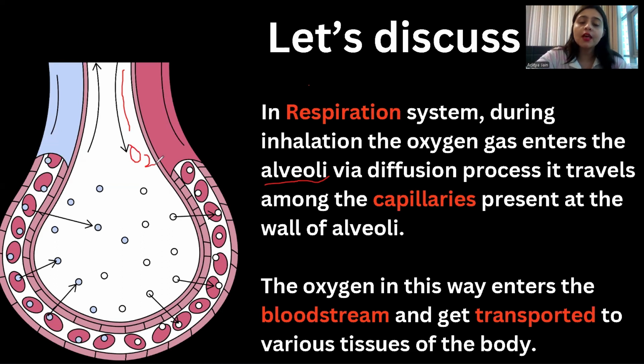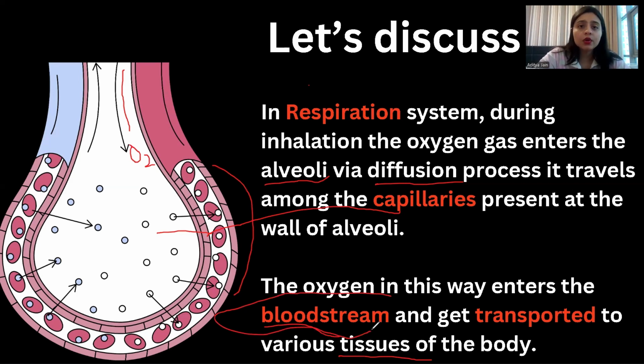Okay. When our nose inhales the oxygen, what happens in the alveoli? By the process of diffusion, this oxygen is transported to the capillaries. These are the capillaries which are present at the wall. This is the wall of the alveoli. The capillaries mean the pipes, or you can say the component of the transportation system which is going to transport the oxygen to our body. The oxygen in this way enters the bloodstream and gets transported to various tissues of the body. Now, what is bloodstream? We all know that stream means river, a kind of pool. So yes, the pool of blood.